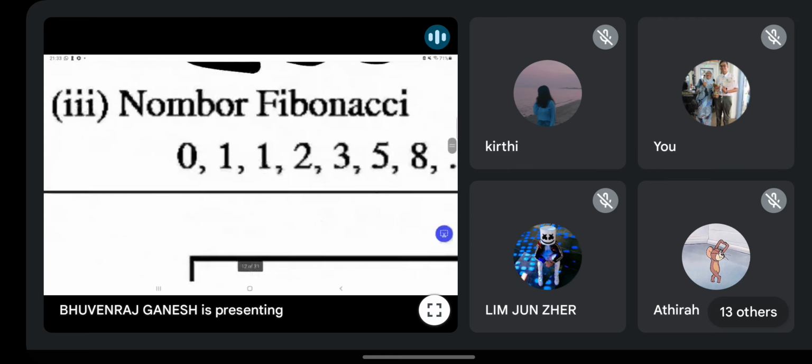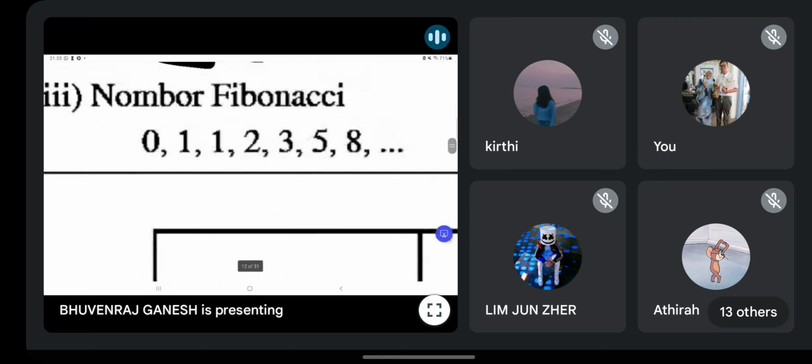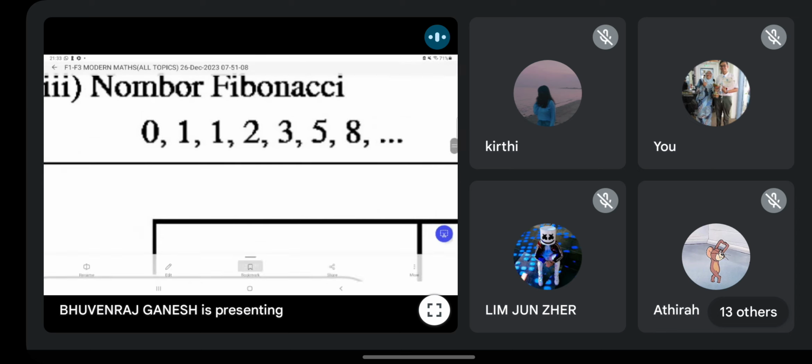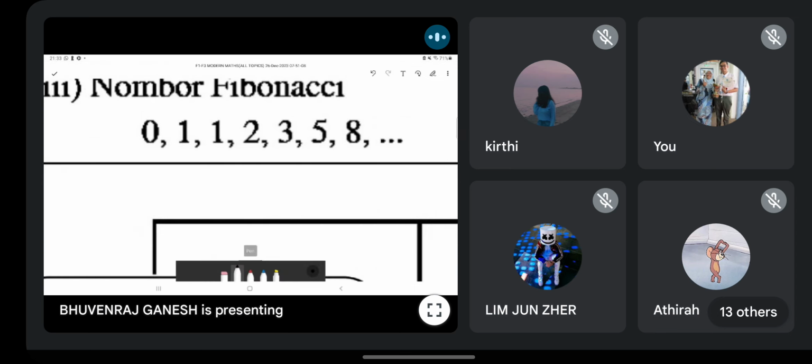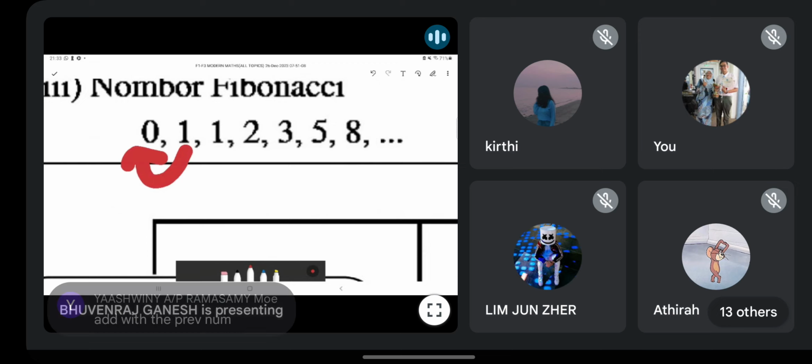So guys, anyone know what is a Fibonacci number? Very important maths concept. Do you all still remember? Macam mana dapat yang ni? Urutan Fibonacci. Very simple. You look back at the previous numbers. Yeah, correct. 0 plus 1, you get 1. 1 plus 1, 2. 2 plus 1, 3. 3 plus 2, 5. Continue.